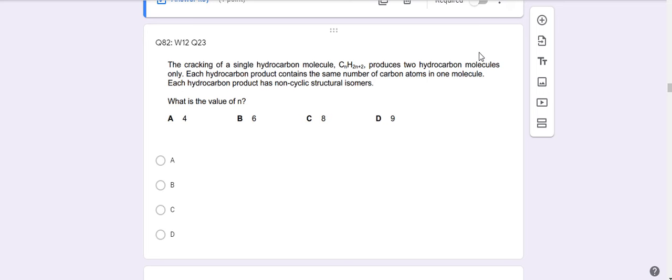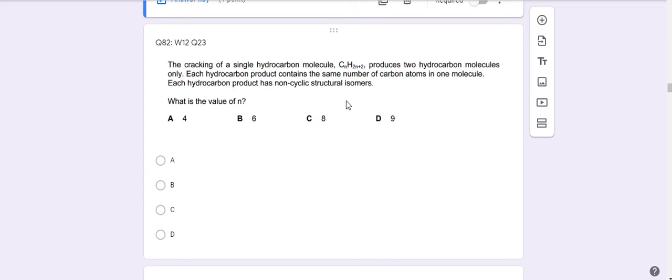This is chapter 15, question 82. It is a question on the cracking of a hydrocarbon molecule. Now, cracking means we always want to get two or more smaller hydrocarbon molecules. Cracking of a hydrocarbon, an alkane, will give you a mixture of alkanes and alkenes as products.